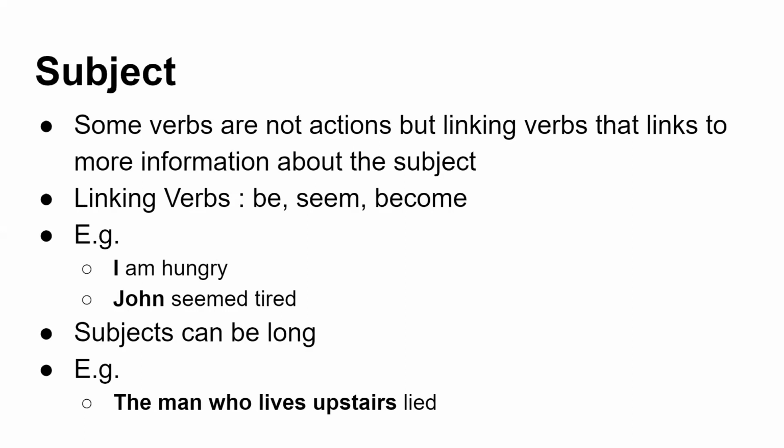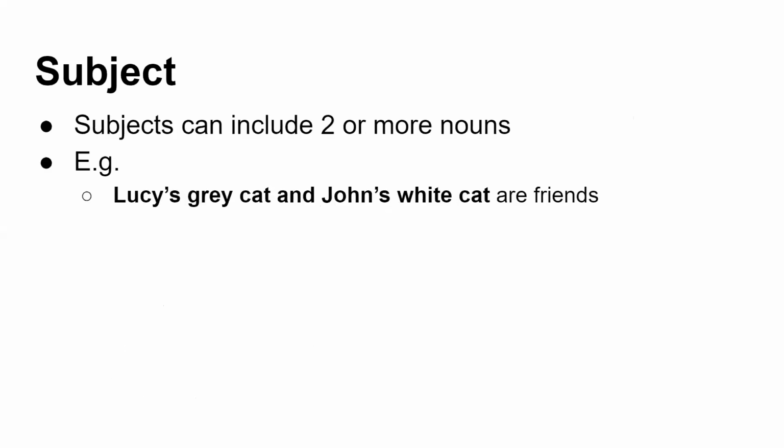So here is an example. I am hungry. There is no action verb over here. Am is the linking verb and I is the subject. John seemed tired. Again, tired is an adjective describing John with the help of the linking verb seemed. Subjects can be long also. The man who lives upstairs died. So the man who lives upstairs is the subject. Like this, we can identify the subject within the sentence.